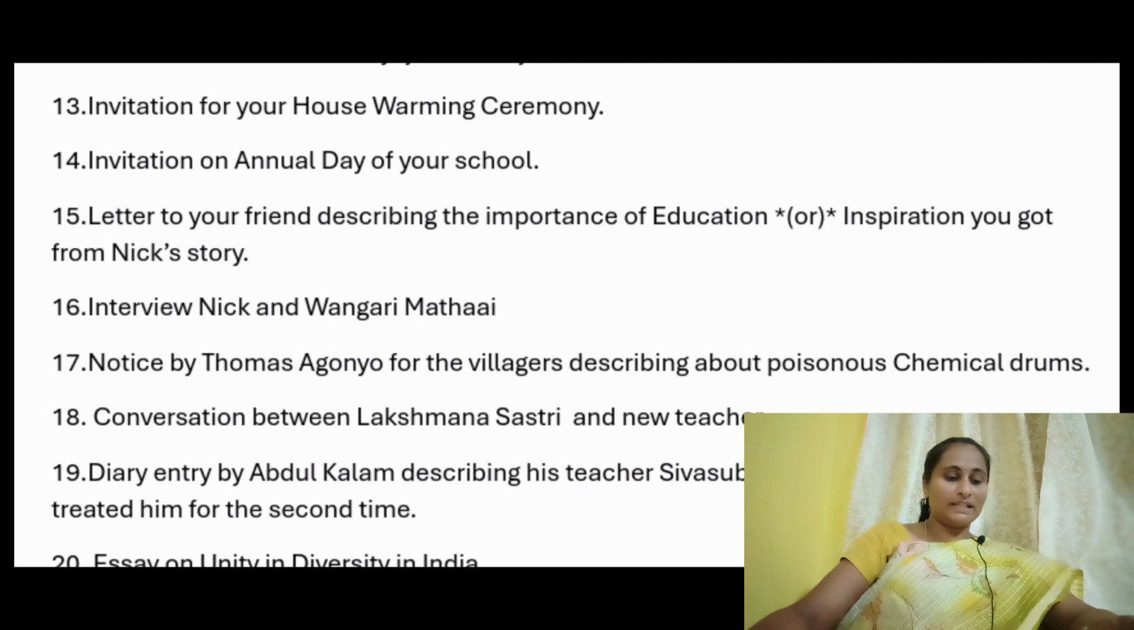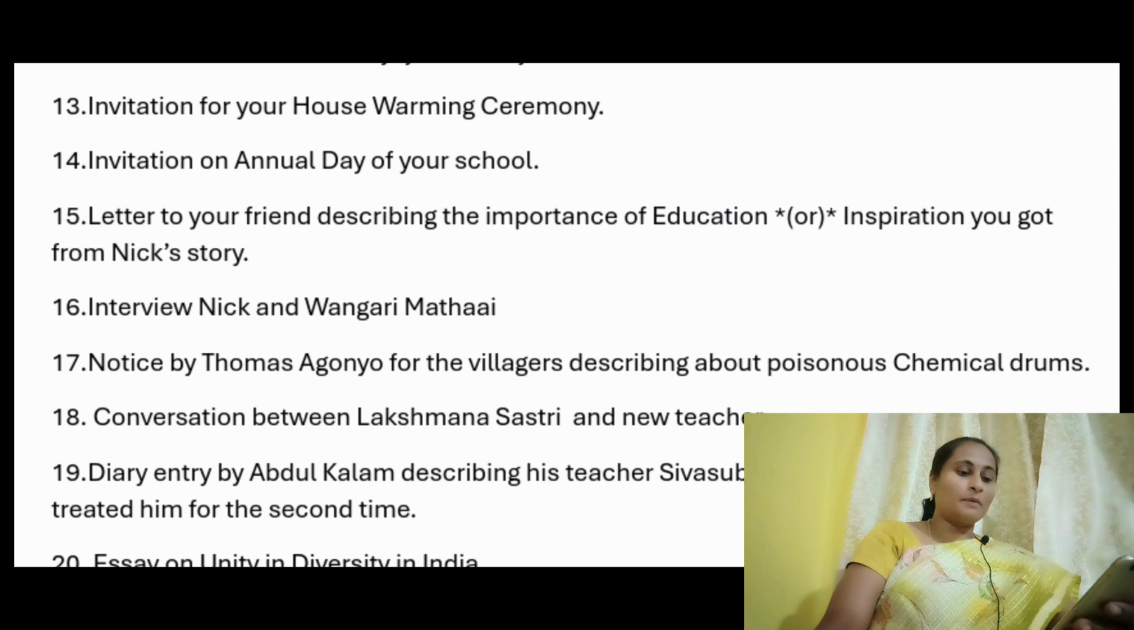And next one, a notice by Thomas Agnew for the villagers describing the poisonous chemical drums. Thomas Agnew is in 6th unit C reading, A Tale of Three Villages. In that we have Cocoa Village, Nigeria, from that lesson. So he will describe, so here write a notice by Thomas Agnew for the villagers describing the poisonous chemical drums. How the poisonous chemical drums affect the whole village, you have to write a notice in the name of Thomas Agnew. Okay, to the villagers you have to inform it through this notice.